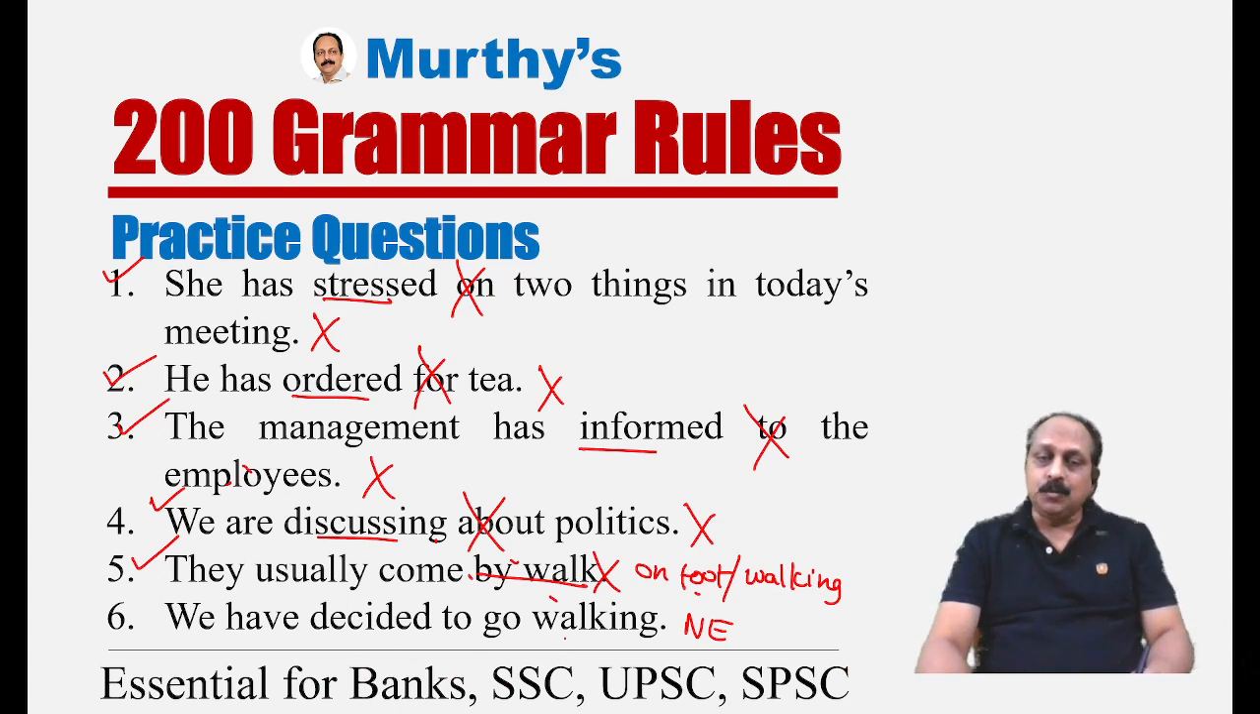Here, walking, swimming, shopping. We have decided to go shopping. Here, these are verb ing forms used as a noun. Then, what is the technical term for that? Gerund. We have decided to go shopping. We have decided to go walking. Nothing wrong. A different sentence pattern.